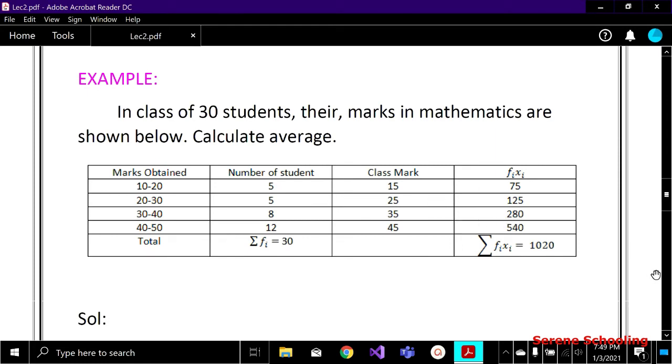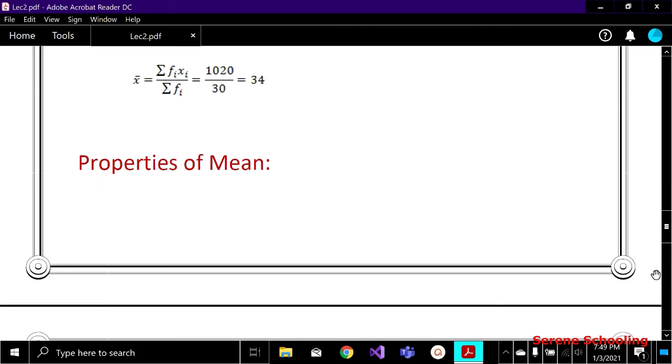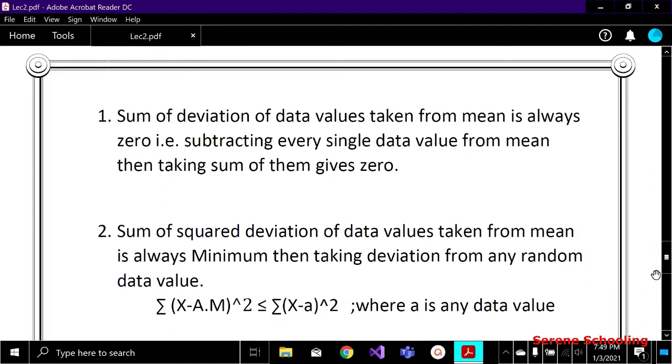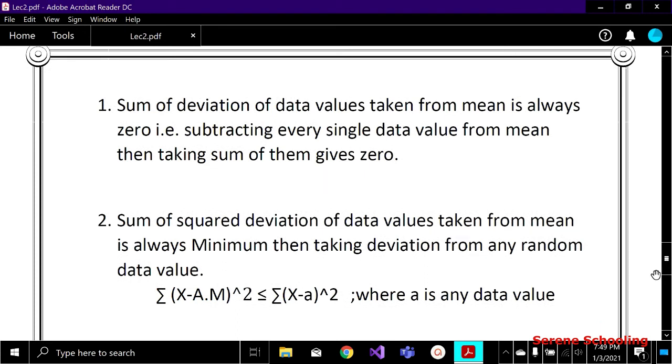So okay, next we can also see some properties of mean. Two basic properties you have to remember, because this can be asked in an MCQ style question. They're very simple, so just see here. Number one is the sum of deviation of data values taken from the mean, or arithmetic mean, or you can say average, is always 0.